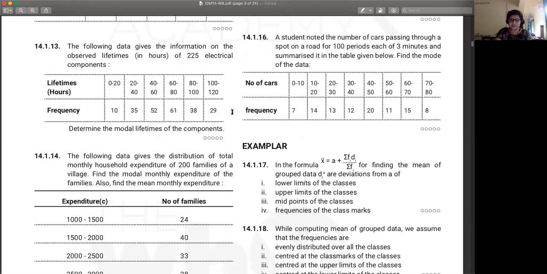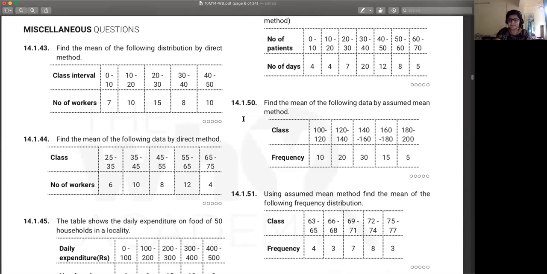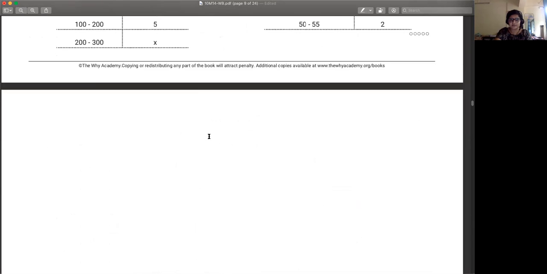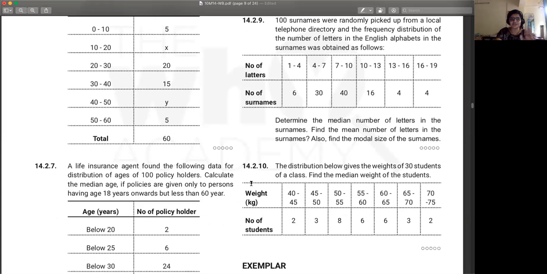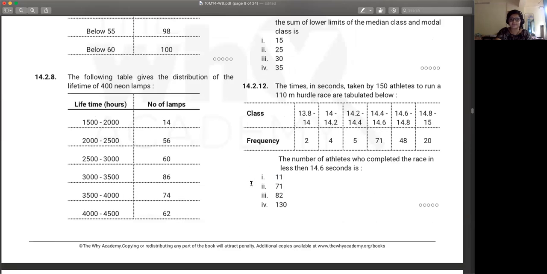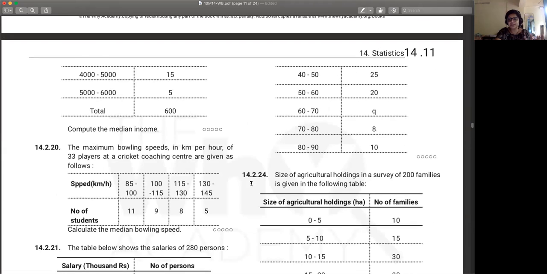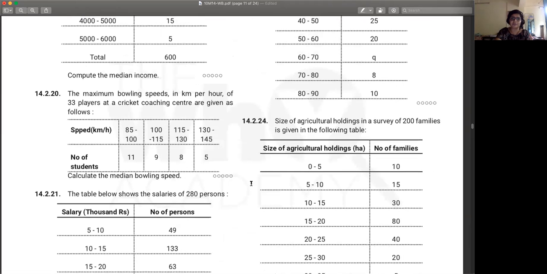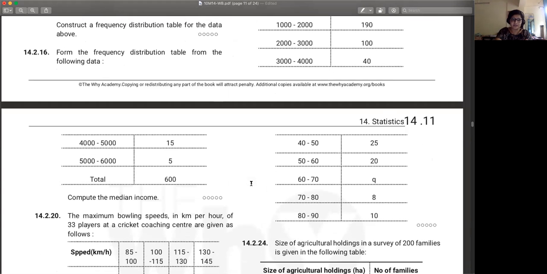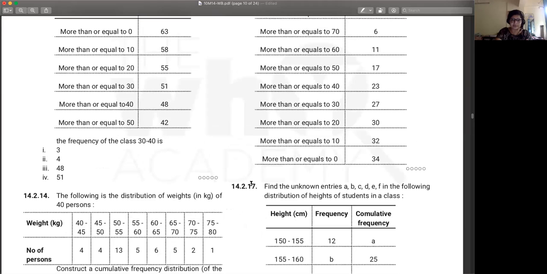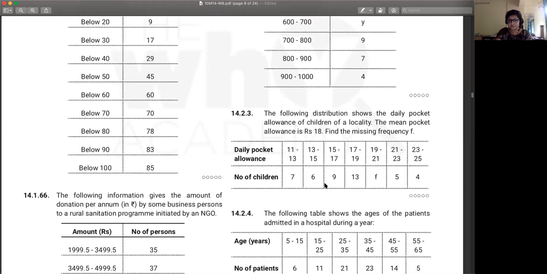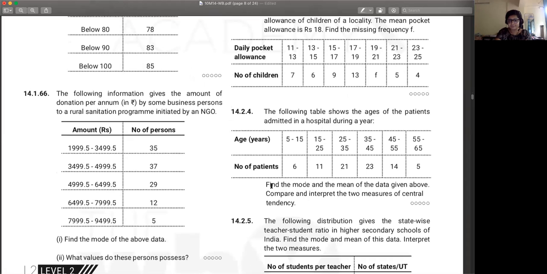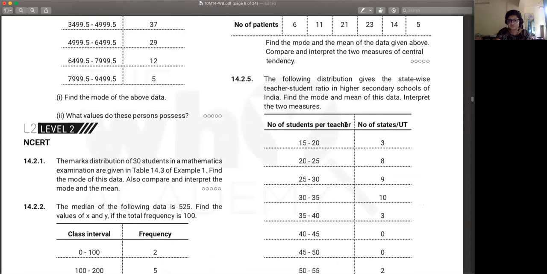If I remember correctly, you should have it in level 2, level 3. So the reason why, like, 14.2.6, I want you guys to do these problems also. So that's why we'll take one more practice session. But for now, because you learned the median formula, let's learn to apply that also. Where did it go? It's in level 2. Missing frequency, no. Mode and mean.